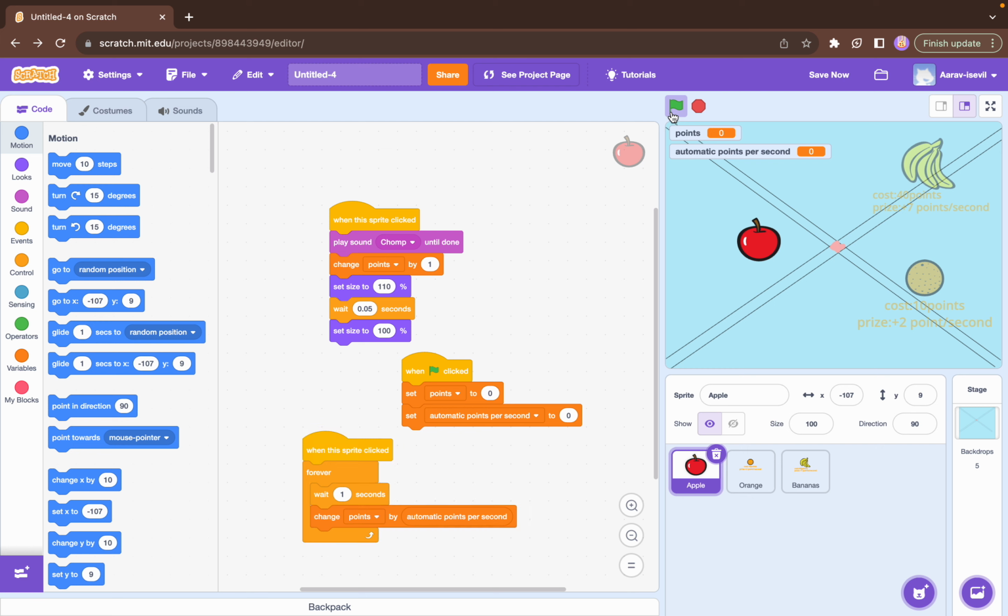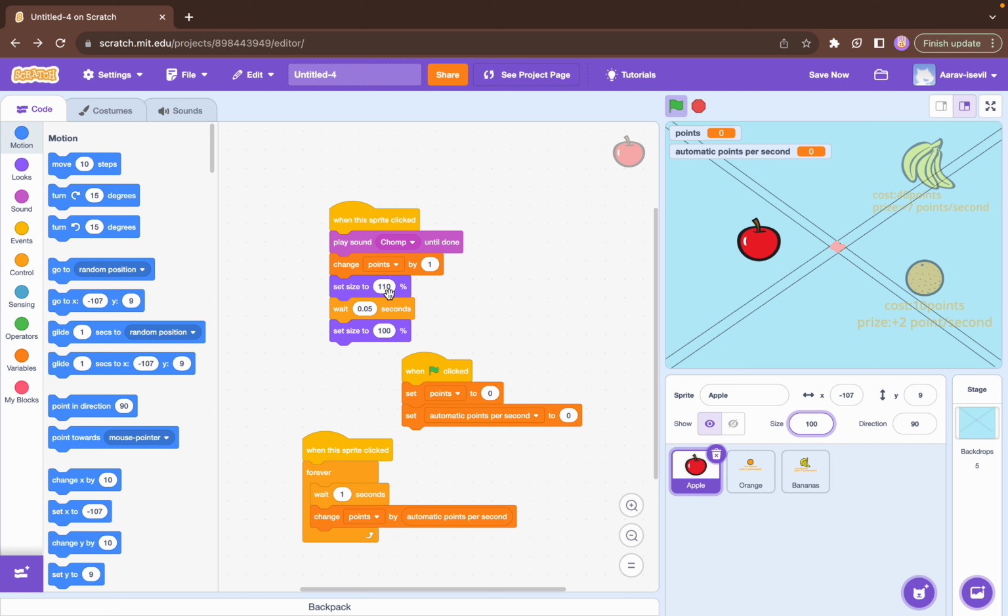So that's how it works. Next, if you want to make it more realistic, so that when you press the apple it pops out, you can set the size to 110%, which is about this much. Currently the size is 100. To make it 110, there is a code.